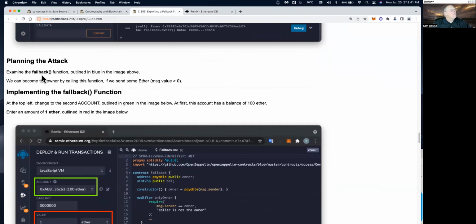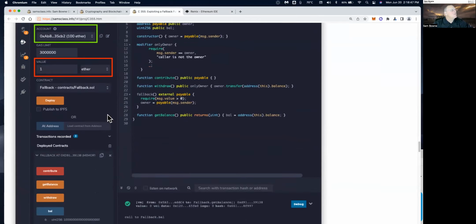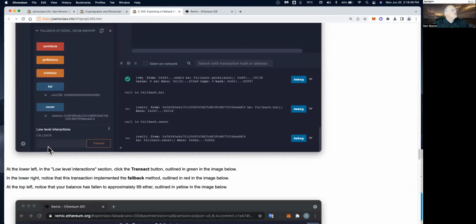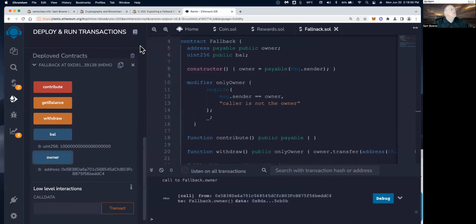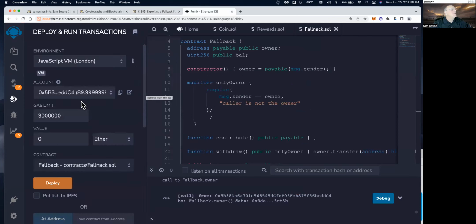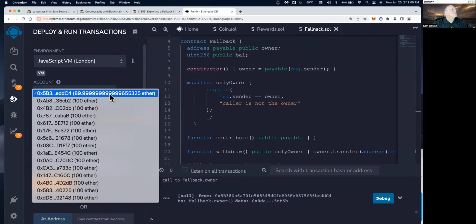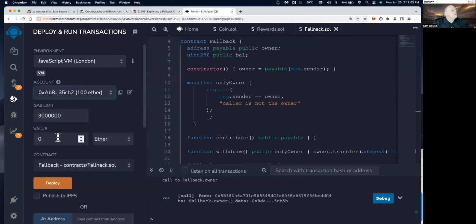I want to run the fallback function. That'll make me the owner. So I have to send some ether. I change to the second account and send 1 ether. Now I go to the low-level transactions here, which will just send money without calling a function. So I go to the second account here, and I send 1 ether.